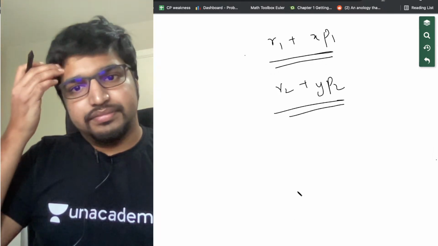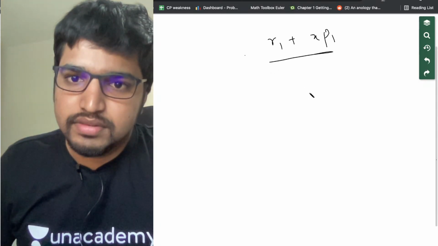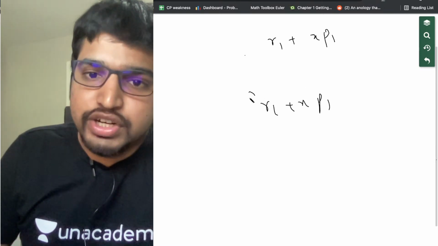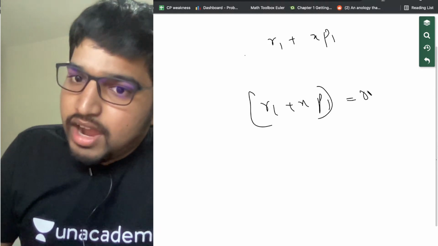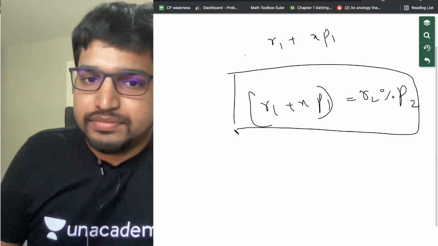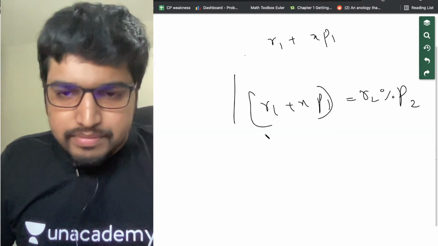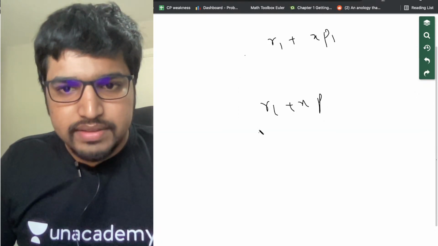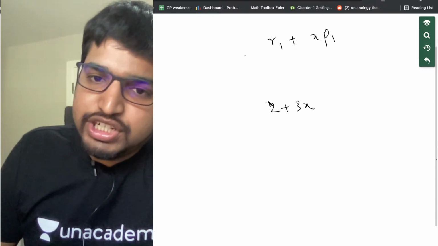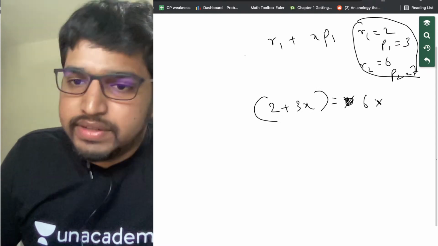Or in other terms, let's solve this equation: R1 plus X into P1 should give the remainder R2 modulo P2. Correct? That's what it should solve, right? For example, in the previous question, 2 plus 3x should be of the form where I just write the number 7. Correct?